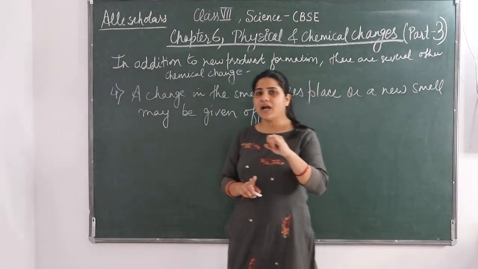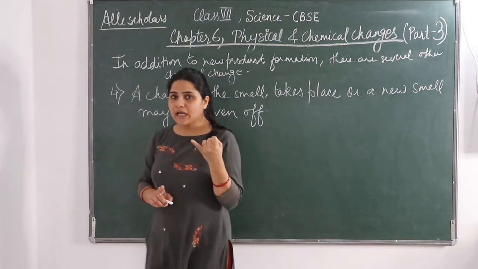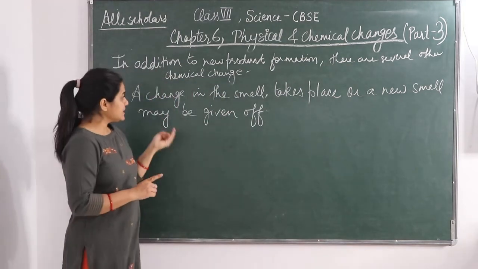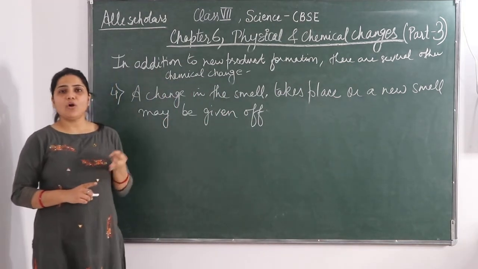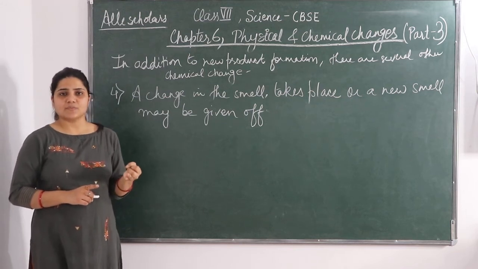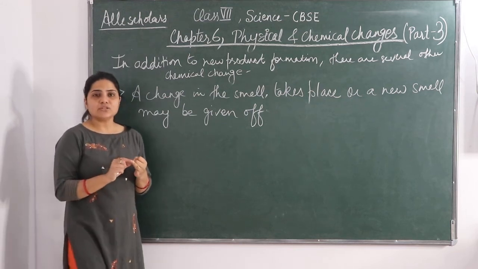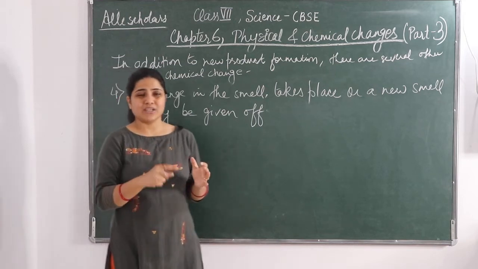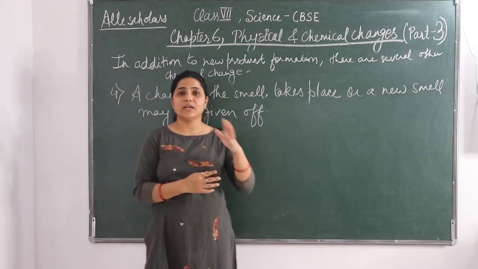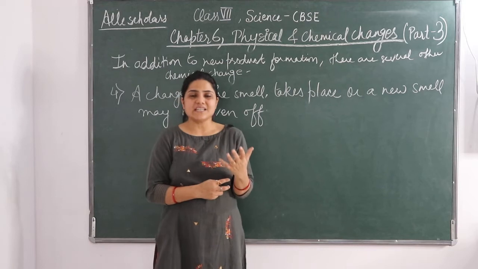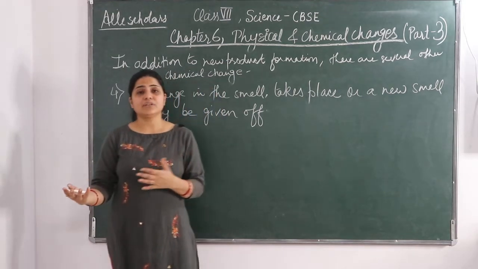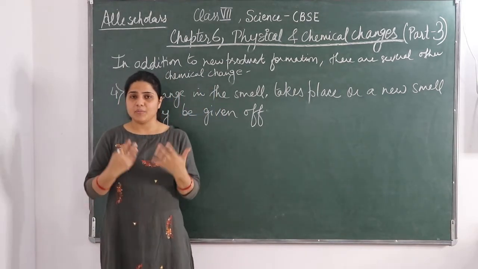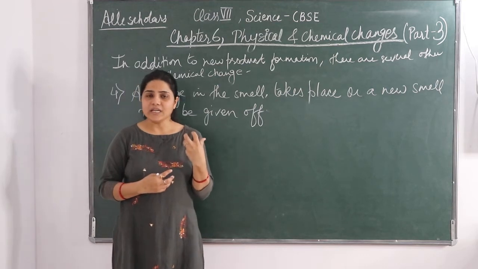The first one is that a new smell is being given off, or the second thing is that the smell of a chemical or a substance can change. Previously the substance had some other smell. Many times the smell was a very pleasant smell, but after the chemical change, after the chemical reaction, the smell has totally changed.